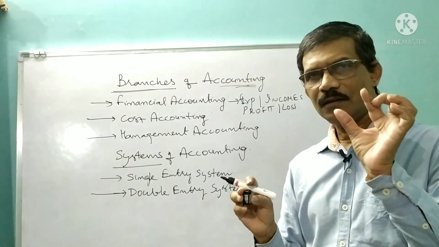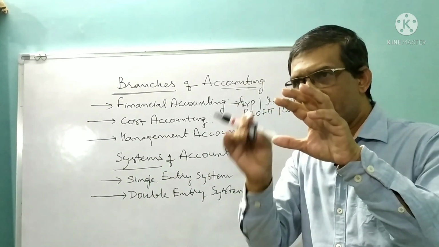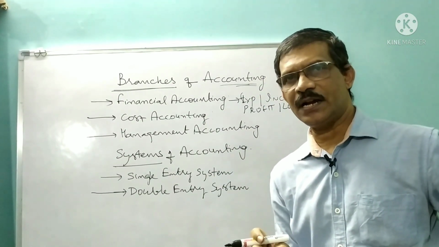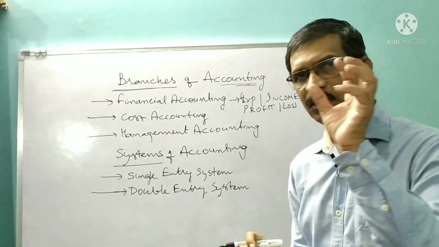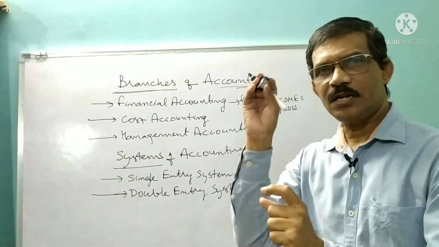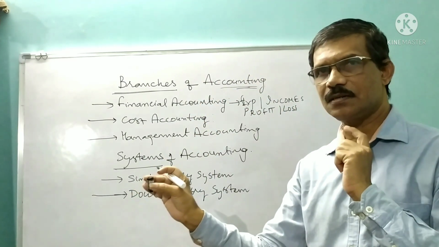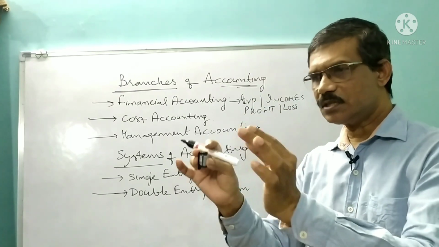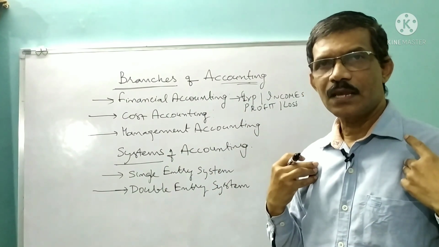So when you focus on these financial aspects, that branch is known as financial accounting. When you focus on your expenses, your incomes, your assets, your liabilities, and say okay, this is my income, this is my expense, so this difference is my profit.